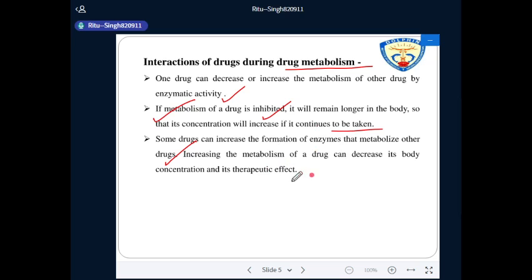When drugs are given together and metabolized by the same enzyme, one drug alters the metabolism of another drug, and the metabolism of one drug decreases, or maybe increases. So drug interaction during metabolism also affects the metabolism of another drug.